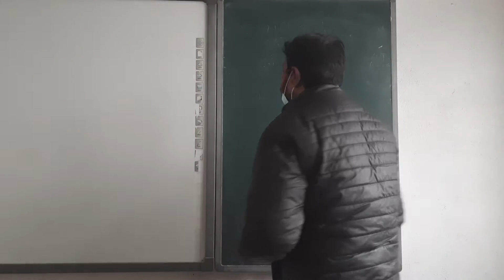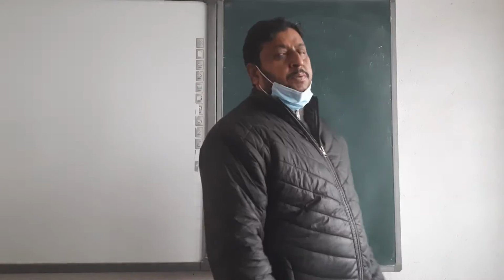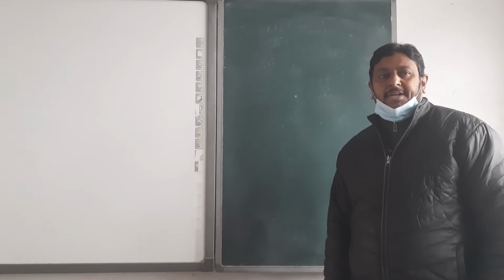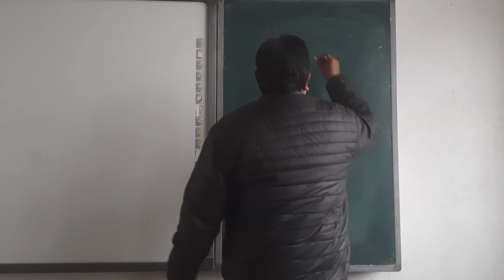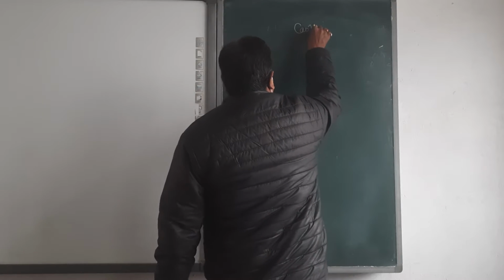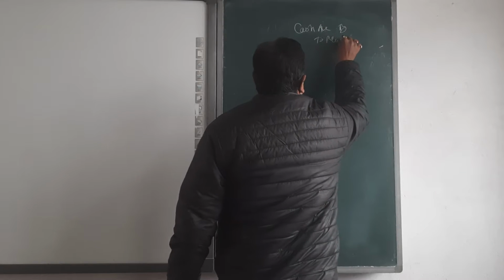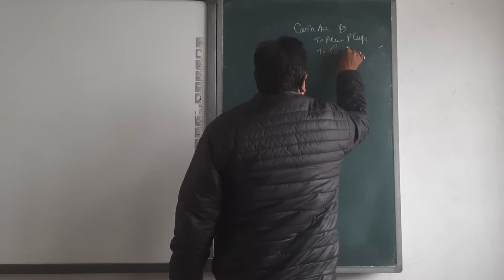Okay, the next topic is the entries at the time of admission of partners. When a partner is admitted, the new partner comes with goodwill and capital. So we do the entry: cash account debit to new partner's capital and to goodwill.